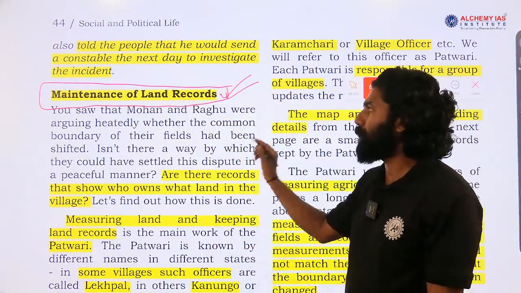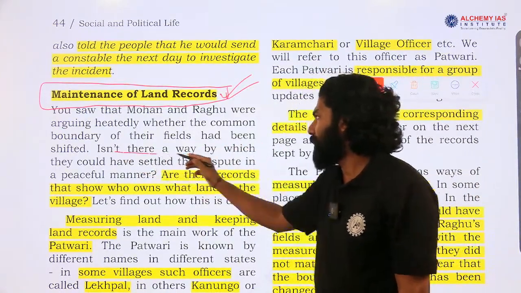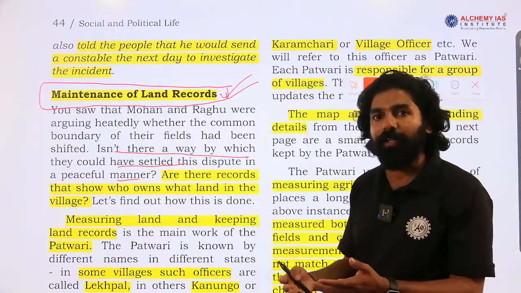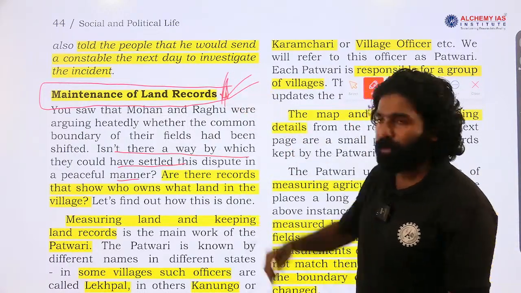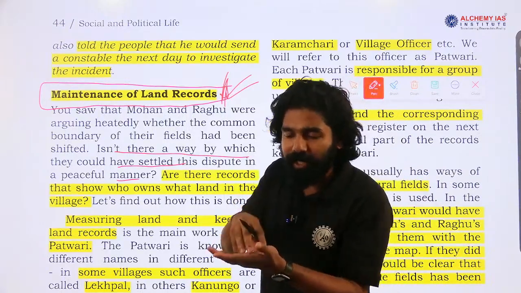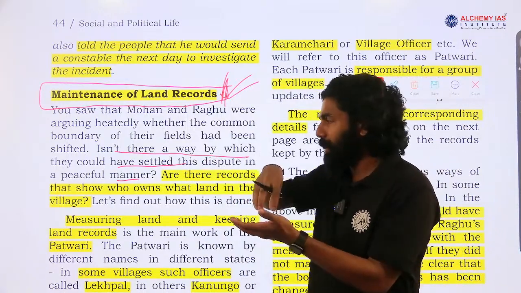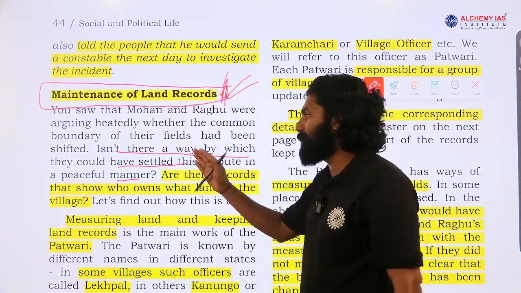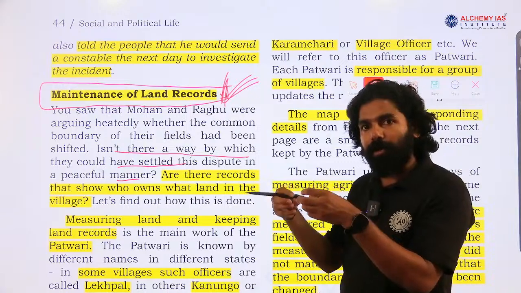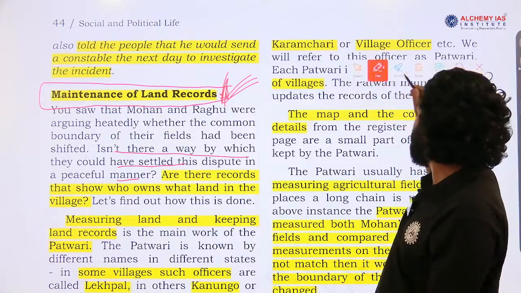You saw that Mohan and Raghu were arguing heartily about whether the common boundary of their field had been shifted. Isn't there any way by which they could have settled this dispute in a peaceful manner? Is there any other way? If there is a land record kept, in this record we can easily see that this is the area that Mohan owns and this is the land area belonging to Raghu. Then we can settle this dispute in a peaceful manner. So, who will record the ownership of the land in these village regions? That is what this particular paragraph is trying to explain.